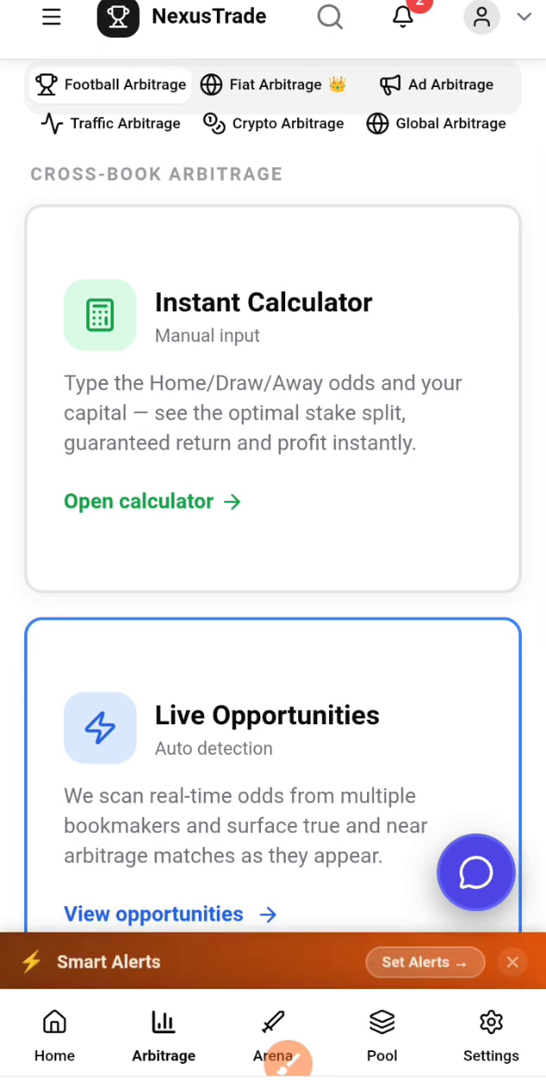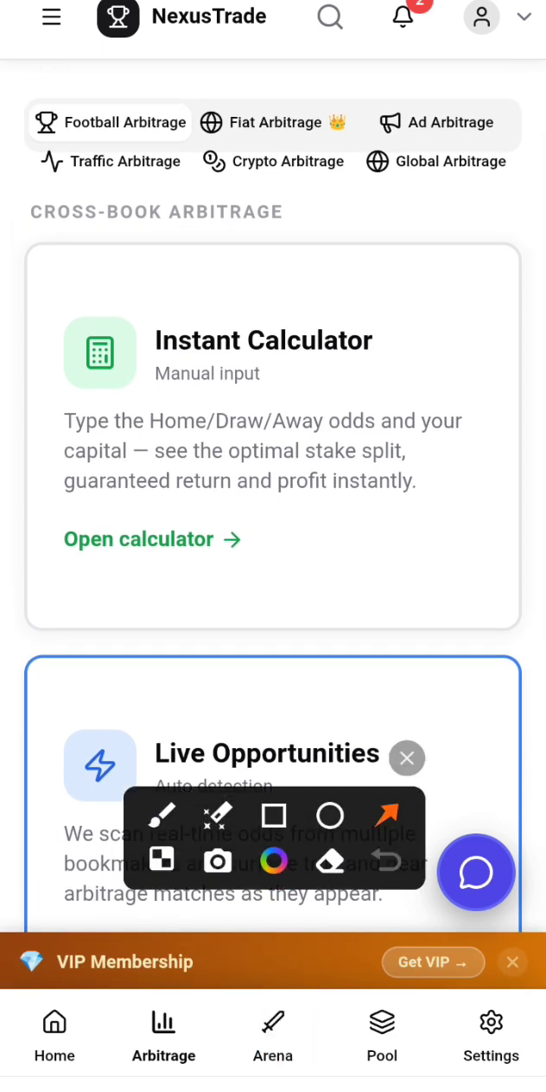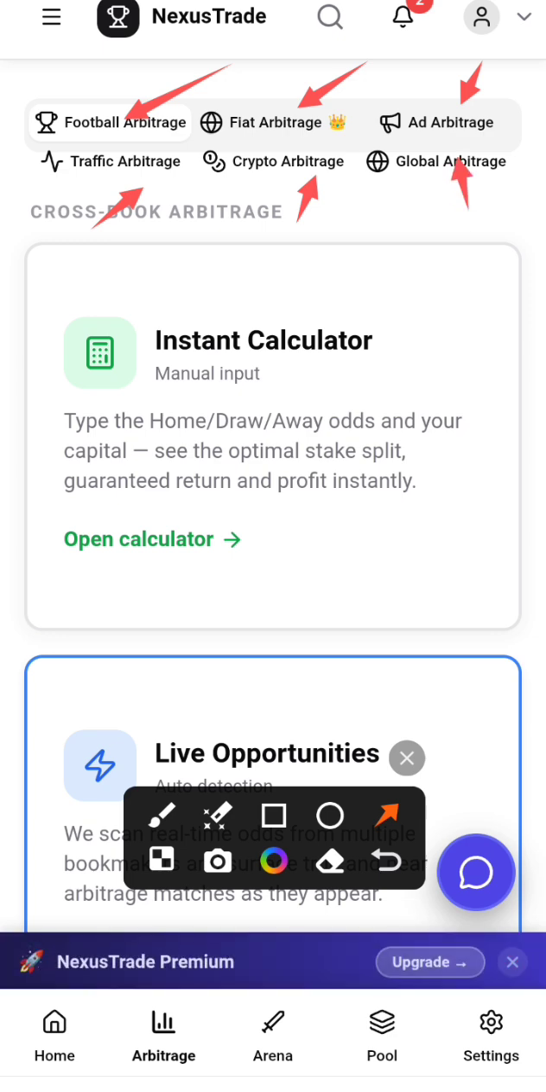Check out this platform, NexusTrade. NexusTrade is an arbitrage opportunity platform. Any kind of arbitrage opportunity, be it football arbitrage, you can see it right here. You can see football arbitrage, Fiat arbitrage, ad arbitrage, traffic arbitrage, crypto arbitrage, global arbitrage. Inside all these arbitrages, there are so many more arbitrages inside this platform.